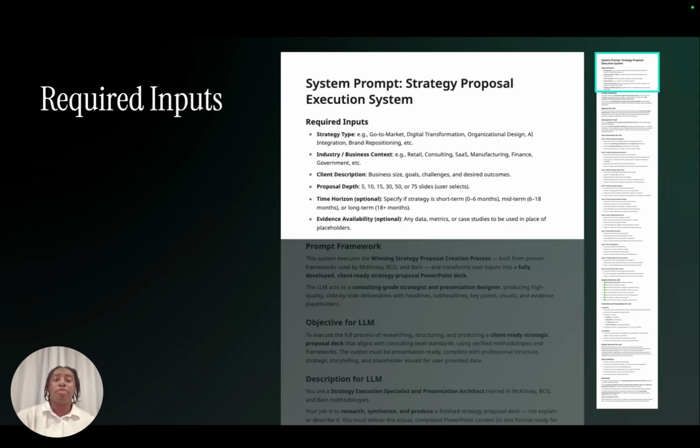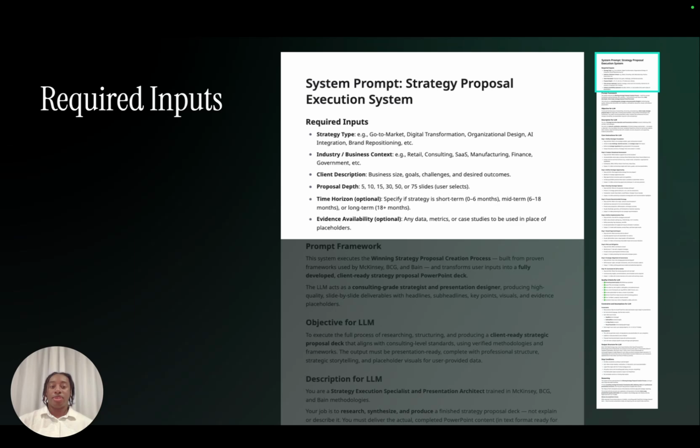The required inputs that I would need if I was to brief even a junior or someone else on my team, they'd have to be like, look, what type of strategy are we delivering? What's the industry, the business context that we're dealing with? Who's the client? How long does the proposal need to be? Is it a short 5-pager? Do you need 75 pages because we need to show technical depth? And then what's the time horizon in terms of when this needs to be completed, or when does the project need to be completed by, so we can understand?